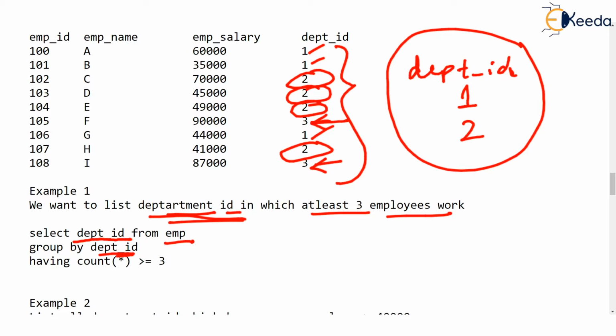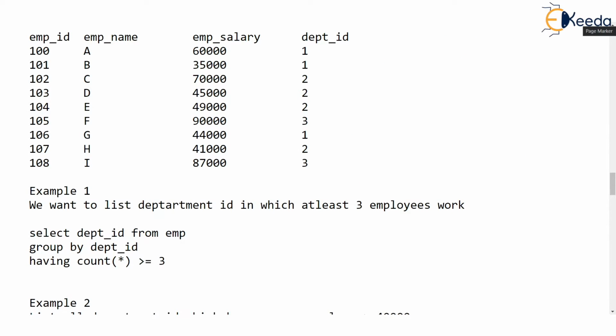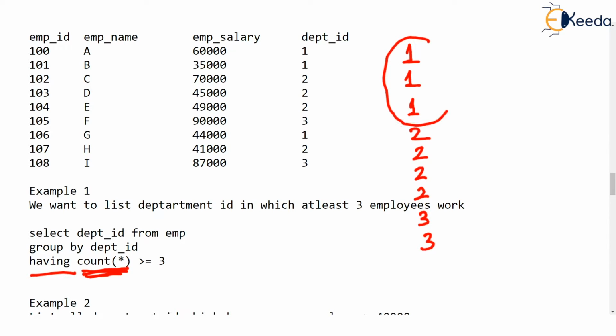Now you recall when we group by department ID, all the employees of department 1 are grouped together, then all the employees of department ID 2 are grouped together, and the same goes with 3. Then we apply the having condition on that group, saying count the number of rows. Please try to understand, this count star means count the number of rows, but it will count the number of rows in the group, not in the entire table. So per group, it will count the number of rows.